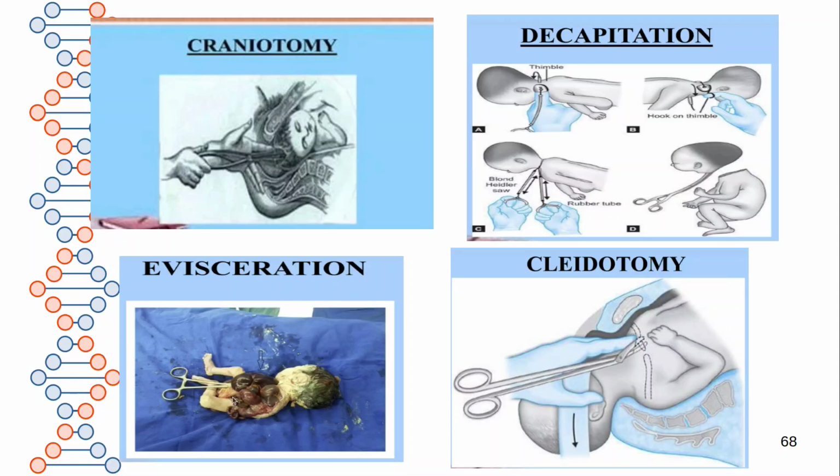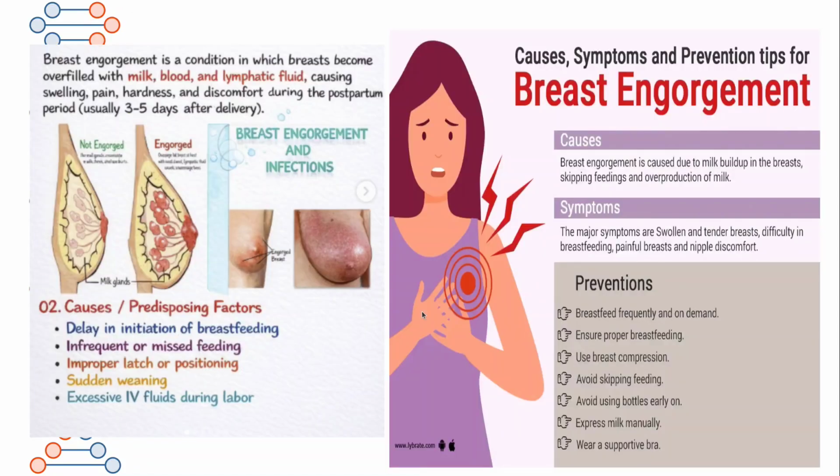Evisceration is emptying the organs of the thoracic and abdominal cavity. Empty the organs, then the size of the baby will be reduced, so the baby can be easily delivered. Cleidotomy: you can cut the clavicles so that the shoulder girdle will be reduced, so that the baby can be easily passed through the vaginal canal. These are the destructive procedures used in obstetrics in case of a dead fetus, to deliver the dead fetus.